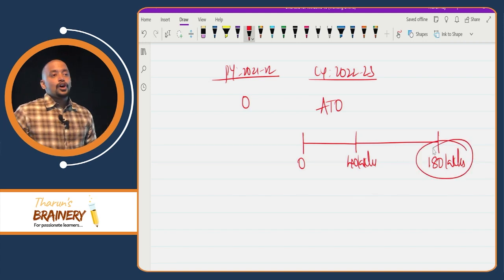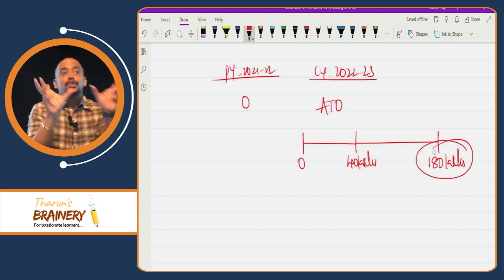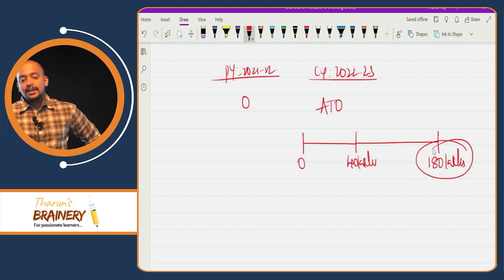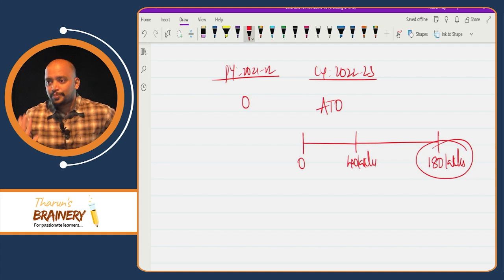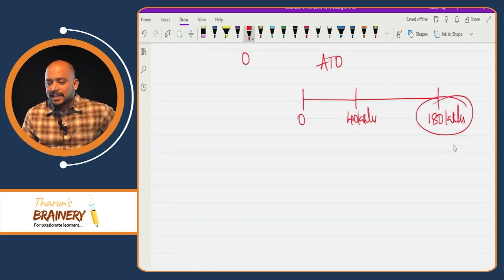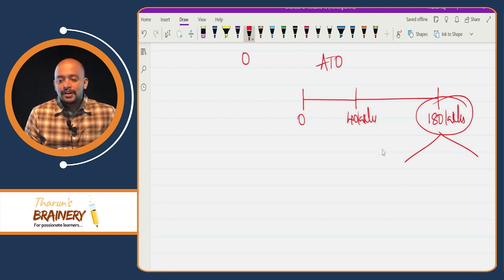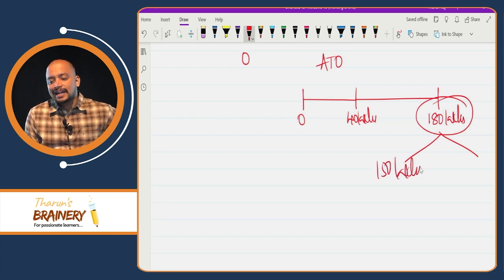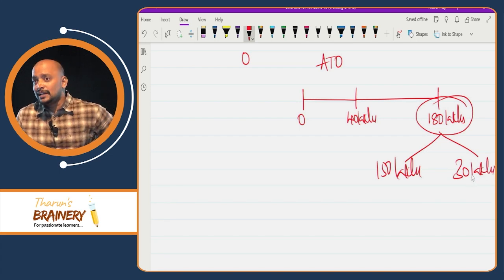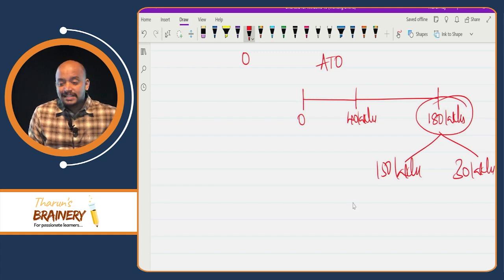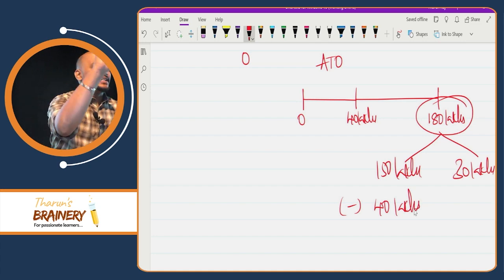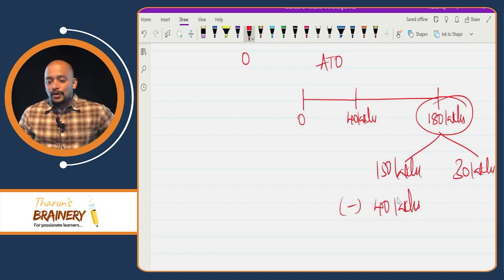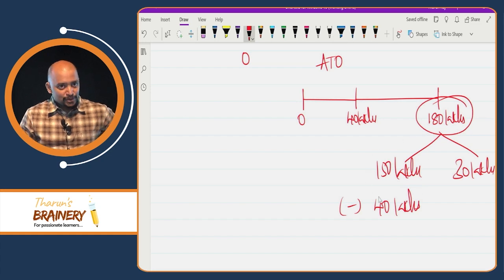180 lakhs. Now if you are under composition scheme, how much turnover will be under composition scheme? Yeah, you are under composition scheme. Up to what limit you will be in composition scheme? 150 lakhs. Means this 180 lakhs we will divide into 2. 150 lakhs and 30 lakhs. So 150 lakhs you will be in, 30 lakhs you will be in. In this 150 lakhs, take out 40 lakhs pre-registration turnover. On that no need to pay GST. Is it clear? So 150 lakhs turnover you will be in composition scheme.